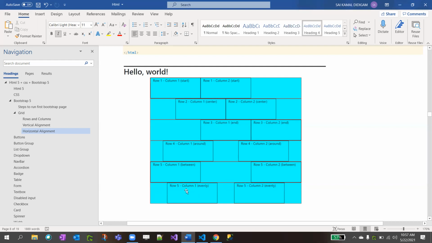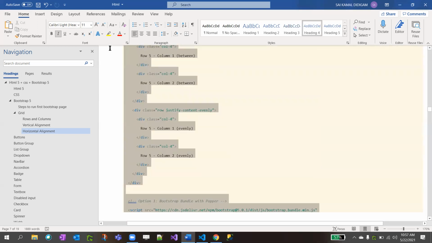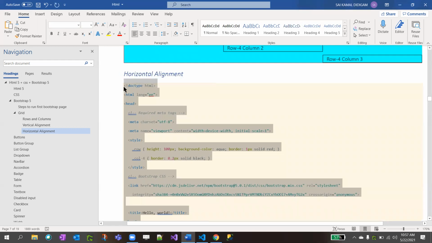That means distribute the horizontal alignment equally. Okay. So this is about the horizontal alignment. See how we achieve that.